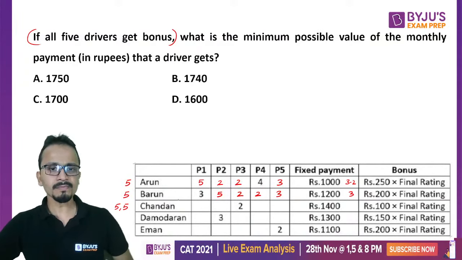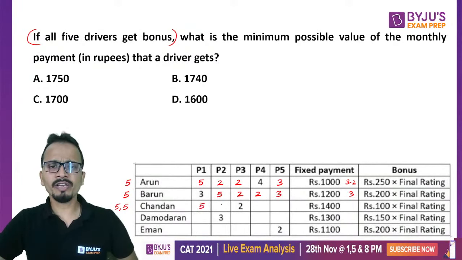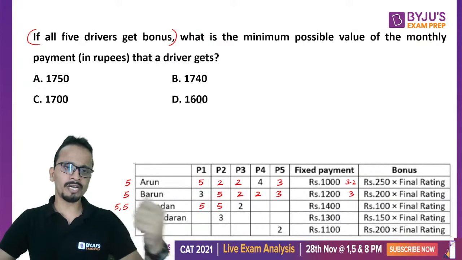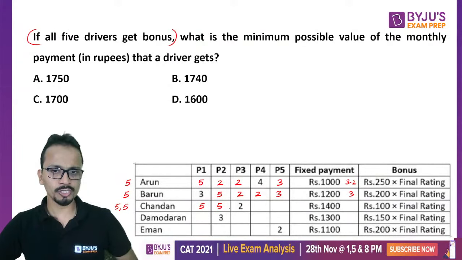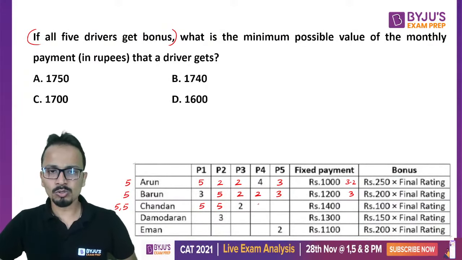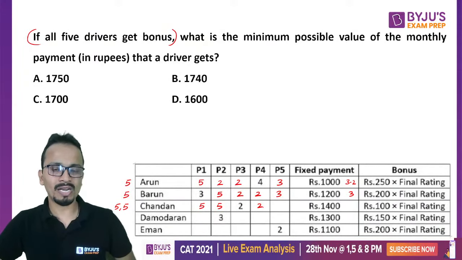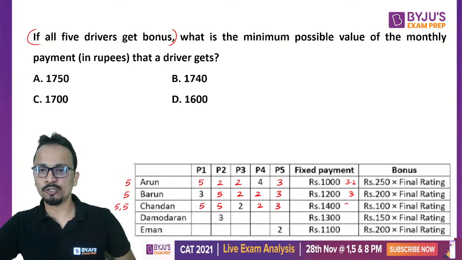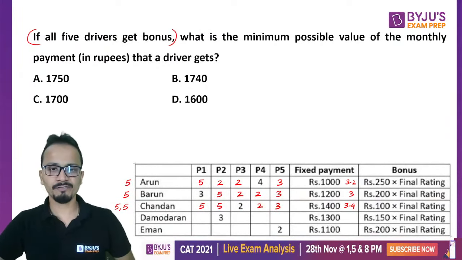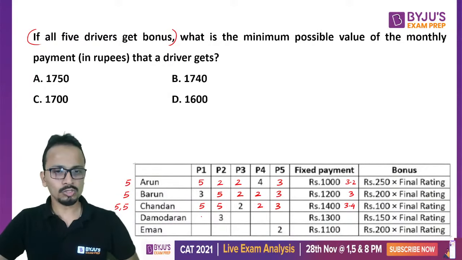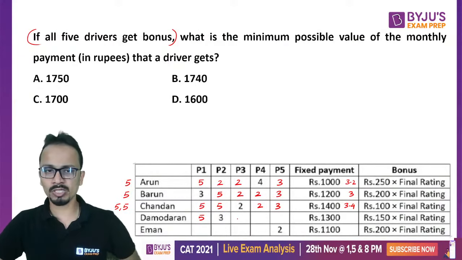All right. For Chandan, I have to give him 2 5s because that was already a condition mentioned in the question. He has already won 2, so maximum I can give him one more 2 and then 3. So 10, 15, 16, 17. So his rating will be 3.4, that is 17 divided by 5. For Damodaran, no such condition, but I have to give him one 5 to make him eligible for the bonus.